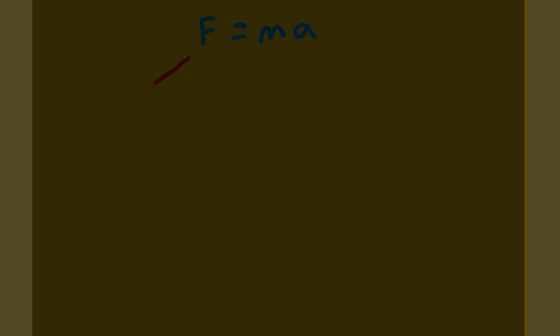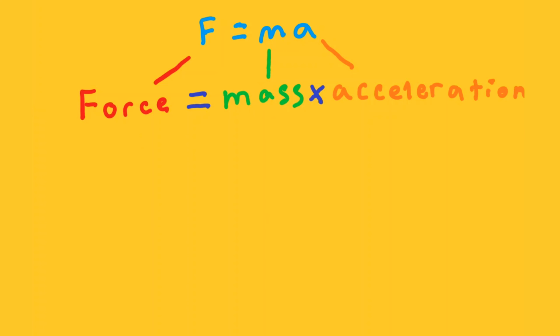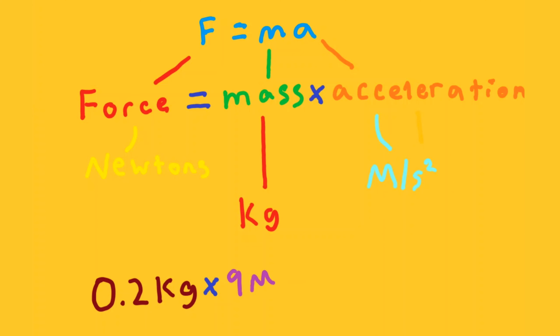His second law states that force is equal to mass times acceleration. Force is measured in newtons, mass is measured in kilograms, and acceleration is measured with meters per second squared. So for example, if I roll a tube of tape that weighs 0.2 kilograms and is going at 9 meters per second squared, the force in newtons would be 1.8.